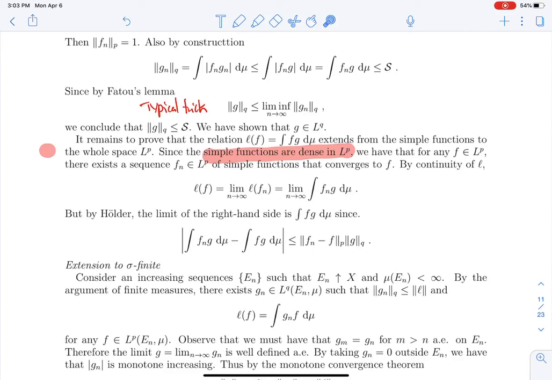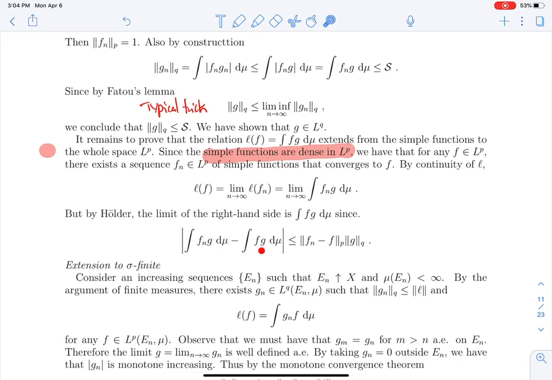Now, because the linear functional is bounded, it is continuous, so L of F is the limit of L of Fn. I know that L of Fn I can write as an integral. So how do I know this limit? This is a bit using Hölder and linearity of the integral.